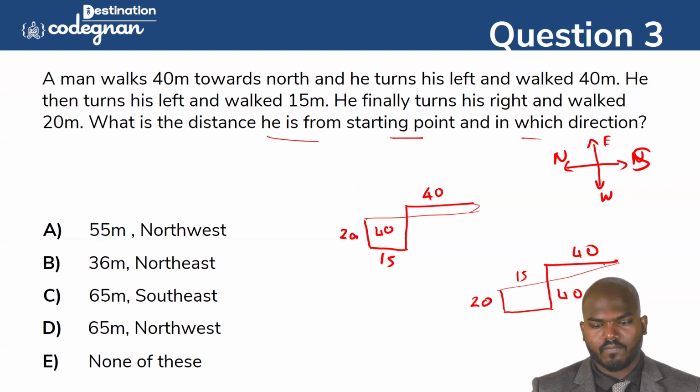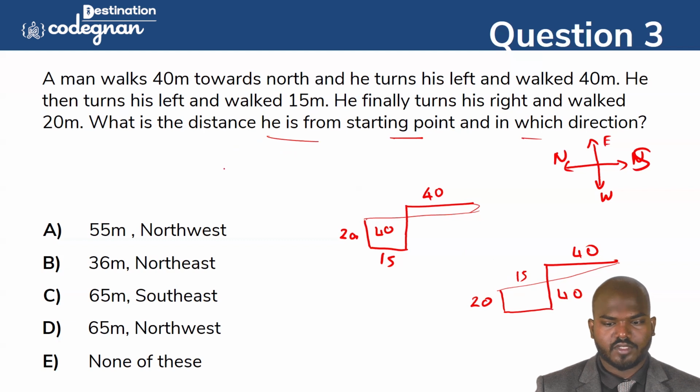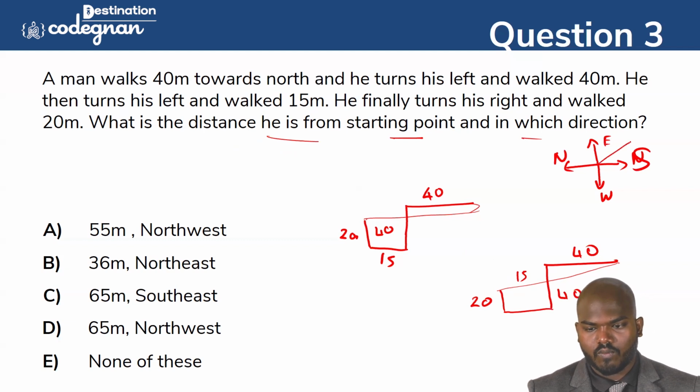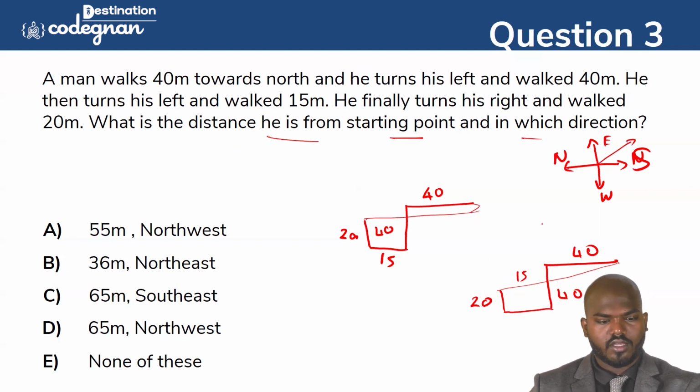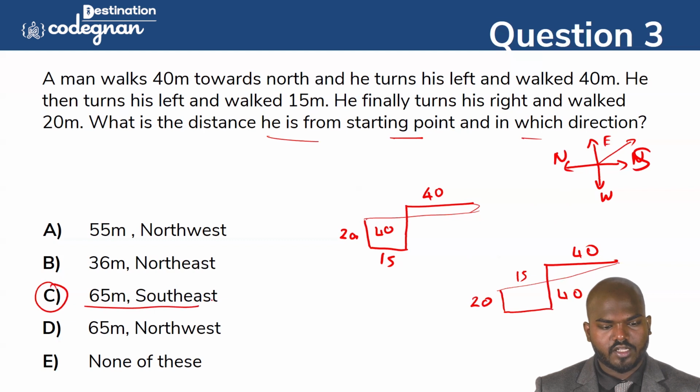He has to reach 40 meters in terms of which direction? You see this direction, what is it called? That is southeast, we can say. Southeast is the only possible answer, because we need this direction if we want to move this way. So obviously we'll go for option C, southeast. In terms of the answer, that is the only possible answer we can make.